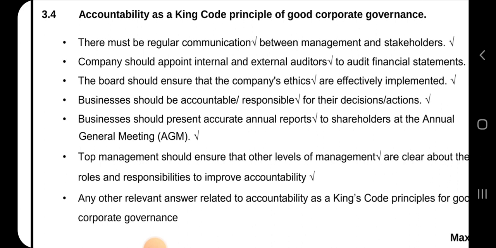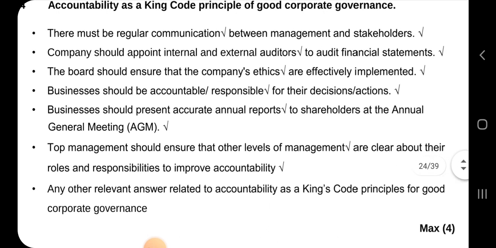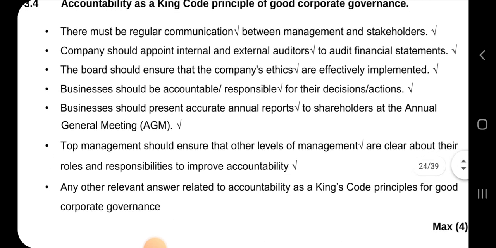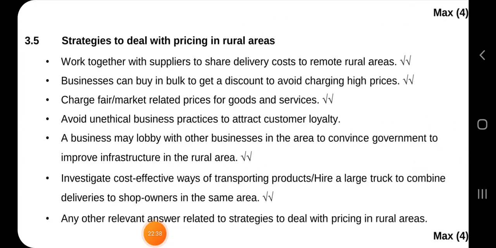There must be regular communication between management and stakeholders. Companies should appoint internal and external auditors to audit financial statements. The board should ensure that the company's ethics are effectively implemented, and businesses should be accountable and responsible for their decisions and actions. So here you were only asked for a maximum of 4. Two full sentences award you 4 marks.